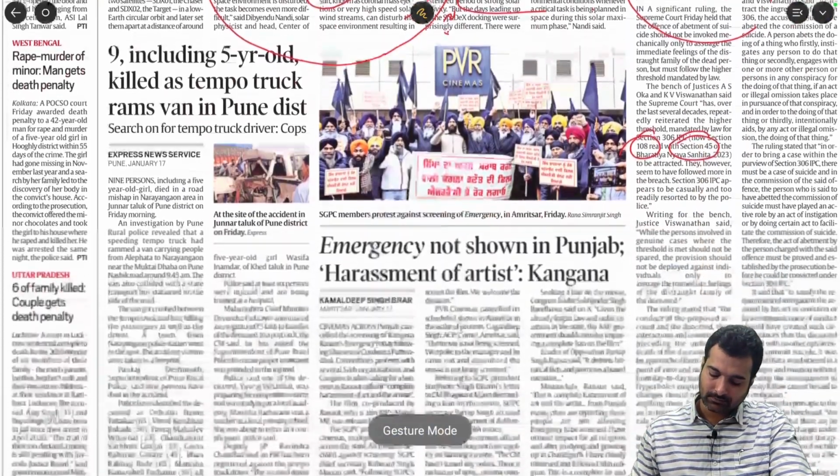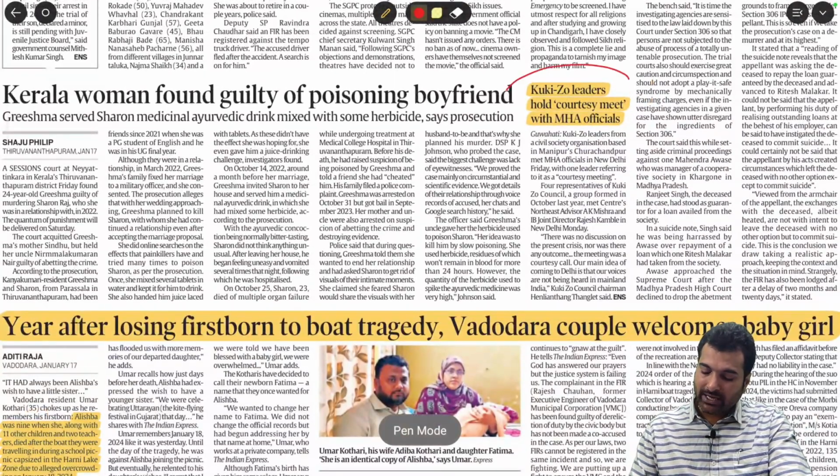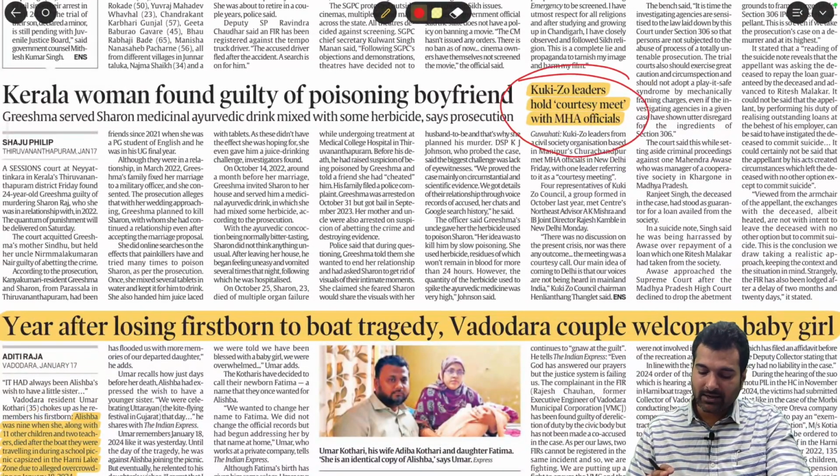Next, all you can just glance through. This is Kuki-Zo leaders with respect to northeast of India. The Kuki Meitei issue in Manipur, in that context I will look at it.